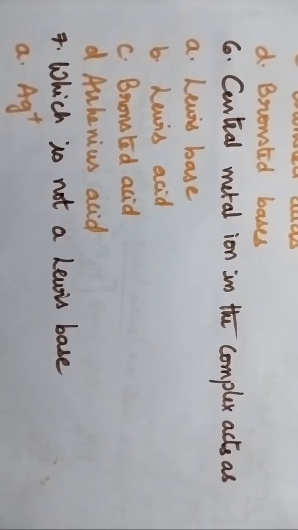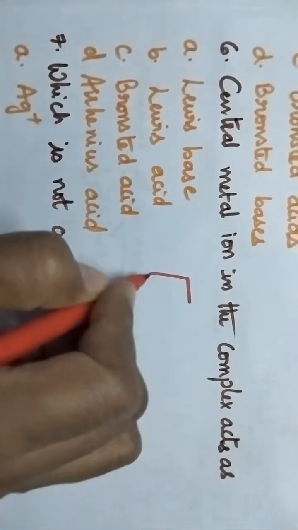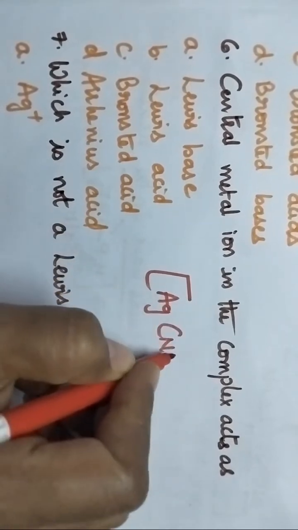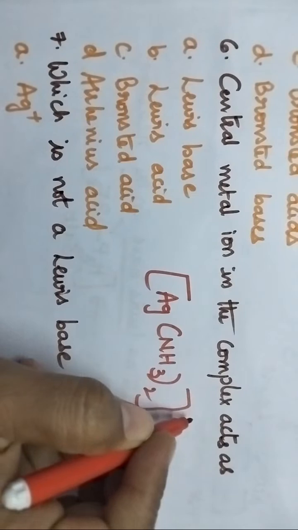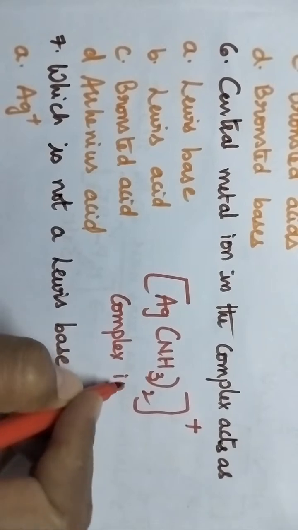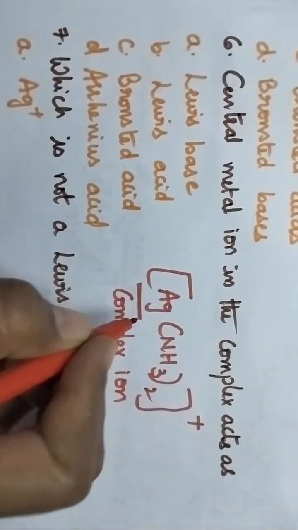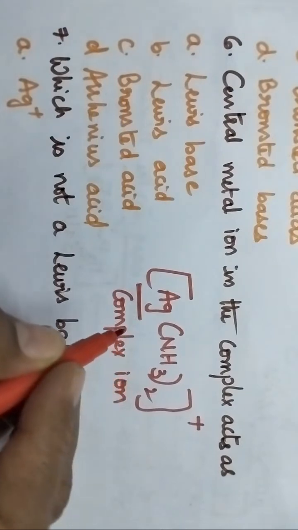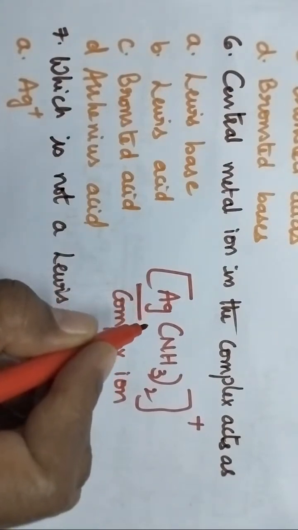Coming to the sixth question. Central metal ion in the complex acts as. Option A, Lewis base. Option B, Lewis acid. C, Bronsted acid. D, Arrhenius acid. So, I will give one simple explanation. Ag(NH3)2+ is a complex ion. In this complex ion, silver is the metal. So, you are supposed to answer how the central metal ion in the complex will behave.